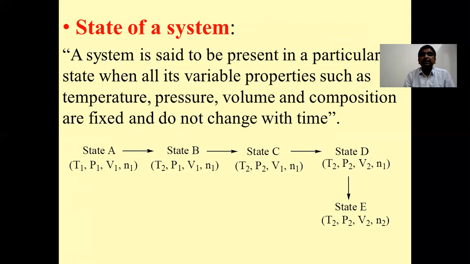Now, the third term in this lecture is state of a system. Now, a system is said to be present in a particular state. Remember the words?